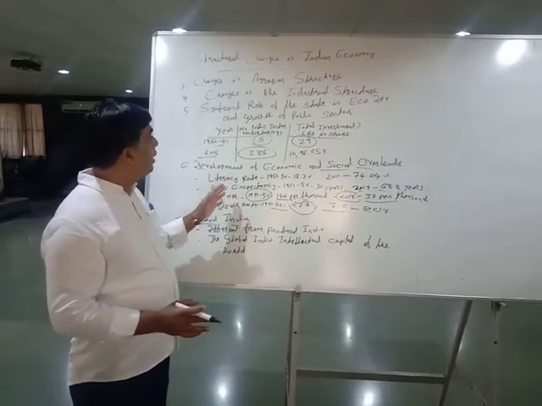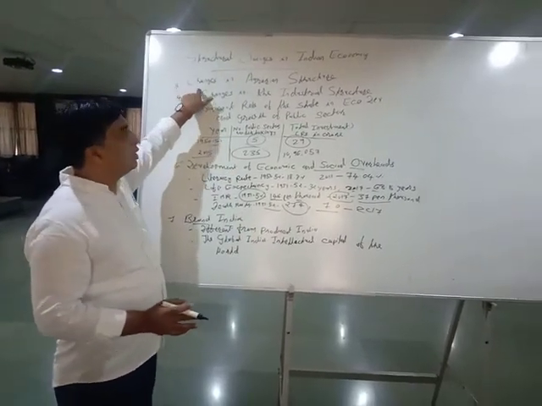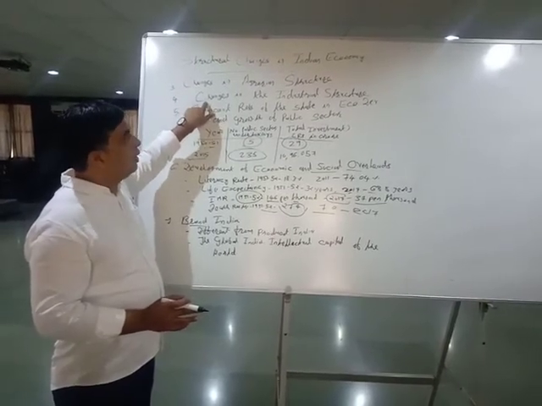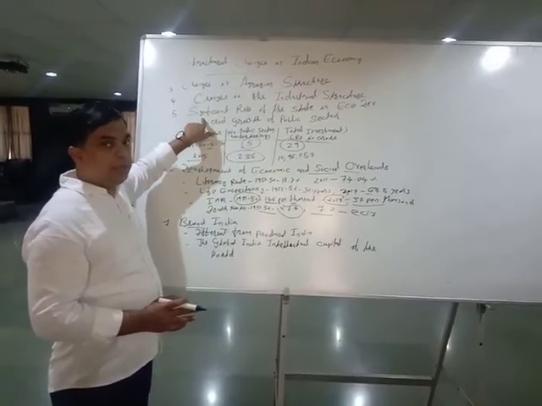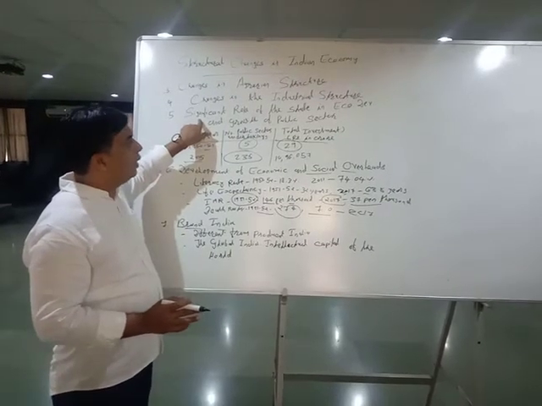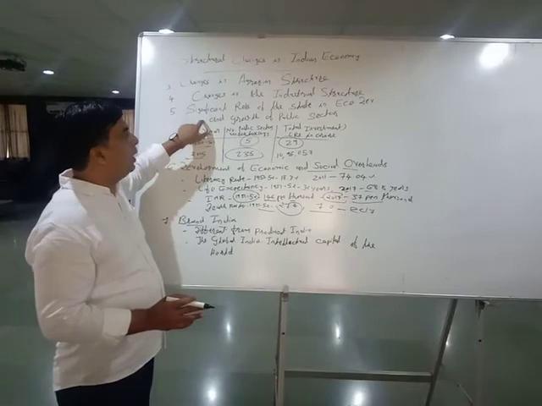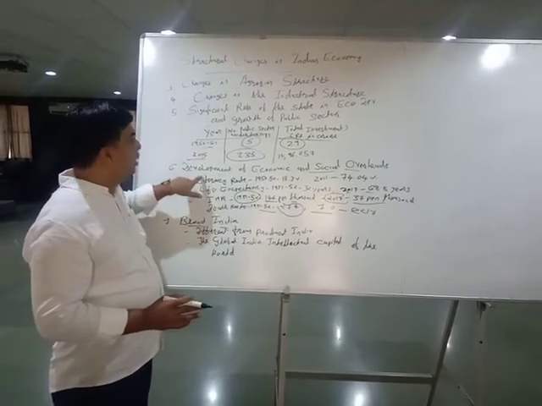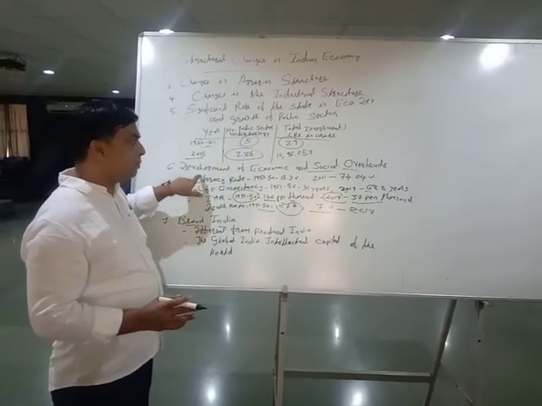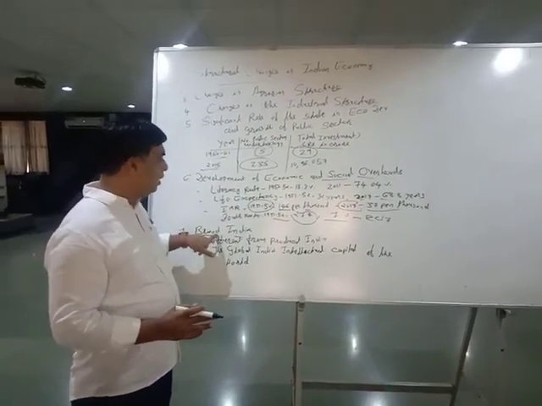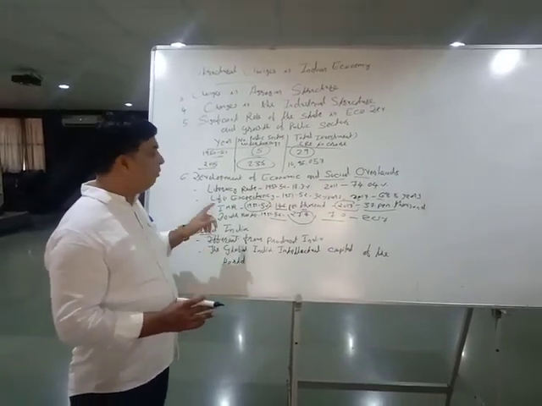So I'm repeating. Today we discussed changes in agrarian structure, significant diversification in industrial structure. The state plays a very important role in economic development, and particularly in the development of the public sector. There has been significant expansion of our economic and social overheads. And last, brand India, which is different from product India.